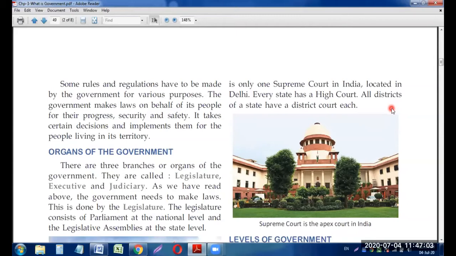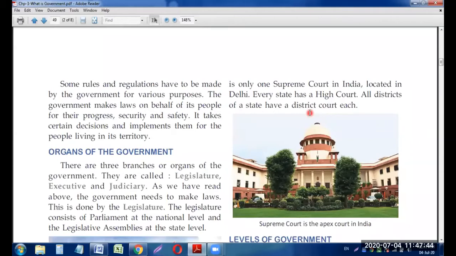There are districts in every state of India. So each district is having its district court also. Because if there were no district courts, then all the cases would go to the High Court only. And the High Court would be very, very busy. They cannot judge people on time. They cannot give the judgment on time if there are a lot of cases in the High Court. So that's why there are district courts also, and district courts can also handle the cases. So the burden has been divided. The burden has been distributed among the High Court and District Courts in every state.